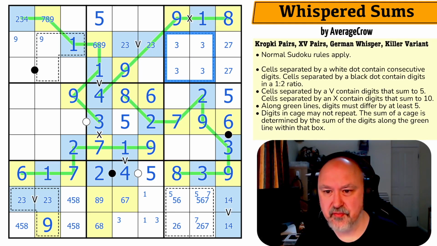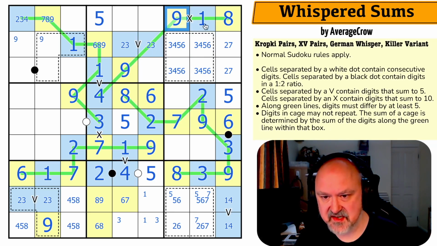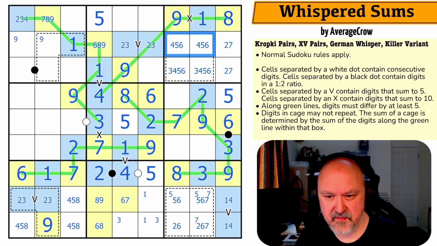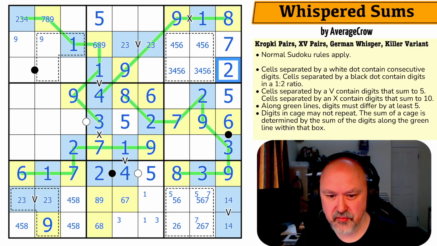So 1, 2, 3, 4, 5, 6. 3 and 6 is 9, 4 and 5 is 9. They sum to 18, which is the sum that is called for. The 3 comes out of there. The 2, 3 looks over, making that the 7 and that the 2. I think I can get rid of the colouring now.